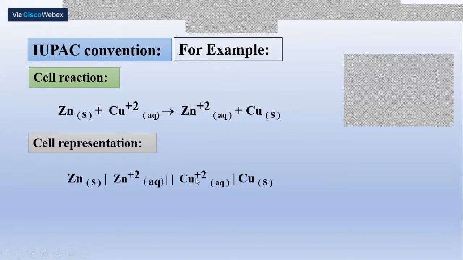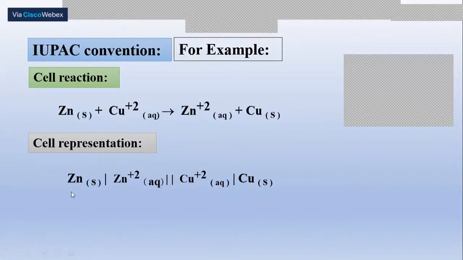And the cathode is written at the right hand side, by writing the metal ion first, followed by the metal atom, because the metal ion becomes a metal atom upon reduction. And anode and cathode are separated by a double vertical line, indicating the salt bridge.